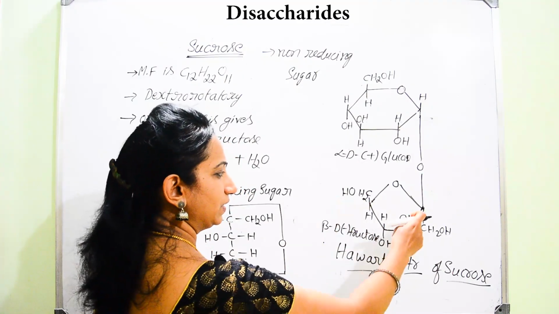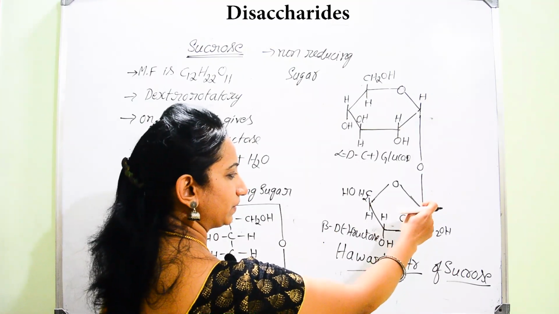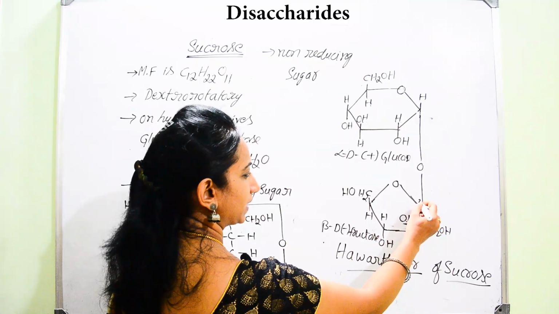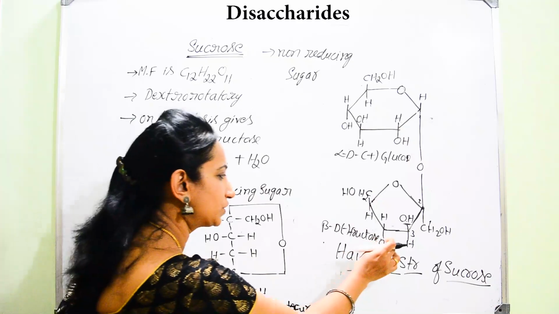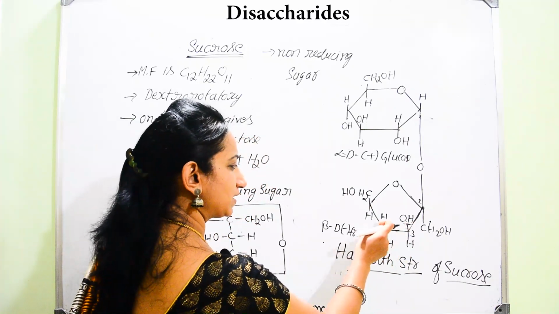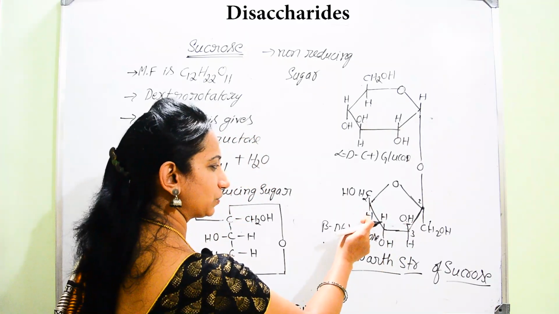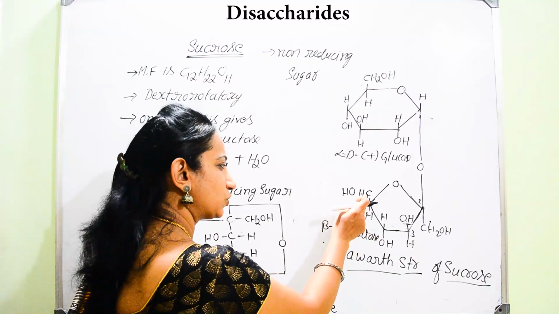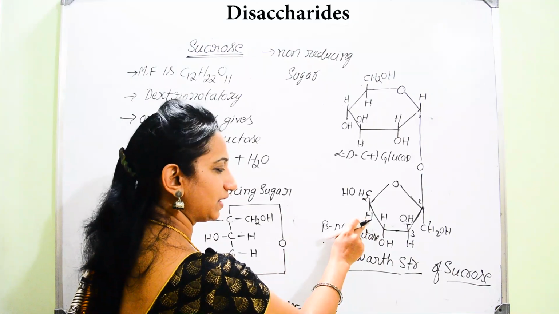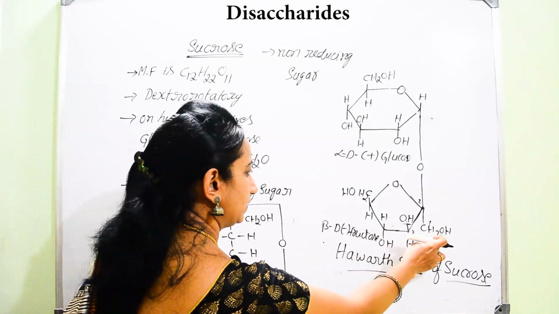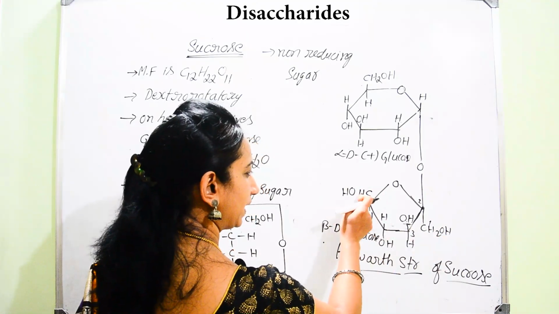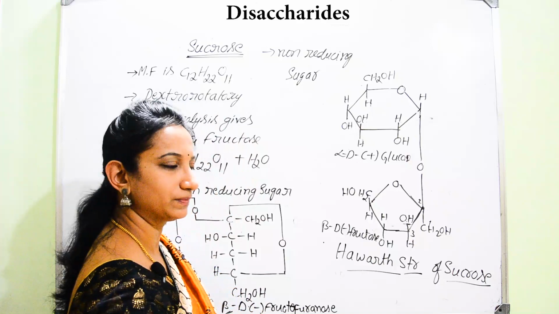You just remember, you start giving the numbering from this side. This first, this second, it is third. So, always in the third carbon atom, OH should be written above. Then it is easy to remember this sequence. CH2OH, always opposite here it is H, that is in the last carbon atom. So, CH2OH groups are diagonally opposite to one another.